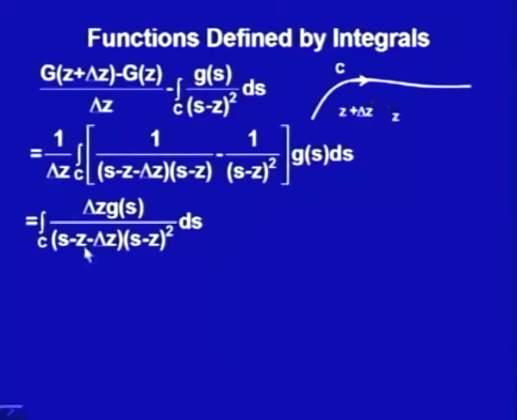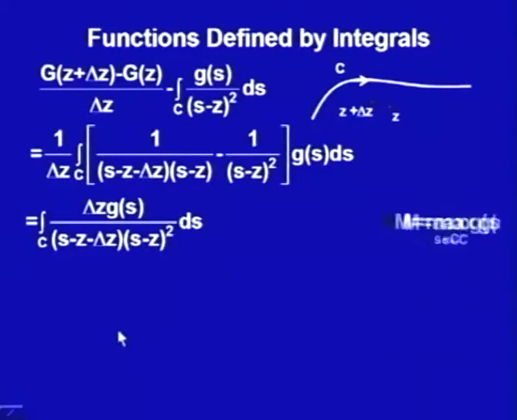That says the difference between these two is this integral. What we now have to show is that as delta z approaches 0, this integral must approach 0. So, I could say that the limit of this function as delta z approaches 0 is this function, or this integral. So, we would establish that the derivative of this capital G is this function, and so this is analytic at any point z.